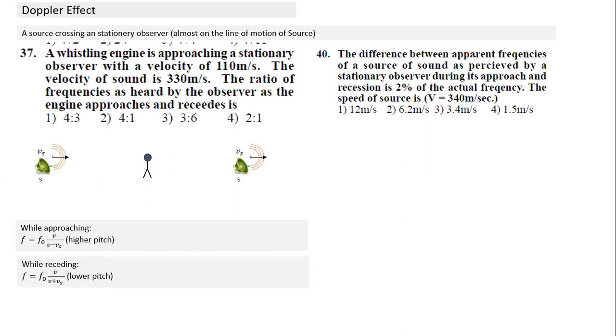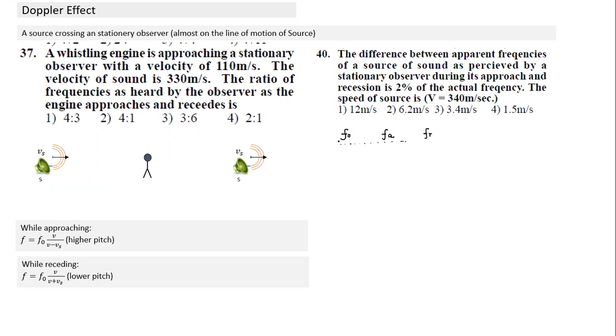The difference between apparent frequencies of a source of sound perceived by a stationary observer during its approach and recession is 2%. So here also we calculate the difference in frequency. There are three frequencies involved. There's a frequency which is actually emitted, there's a frequency of approach, and there's a frequency when the source is moving away. And as we should understand by now, when it is approaching, this is greater than F0.